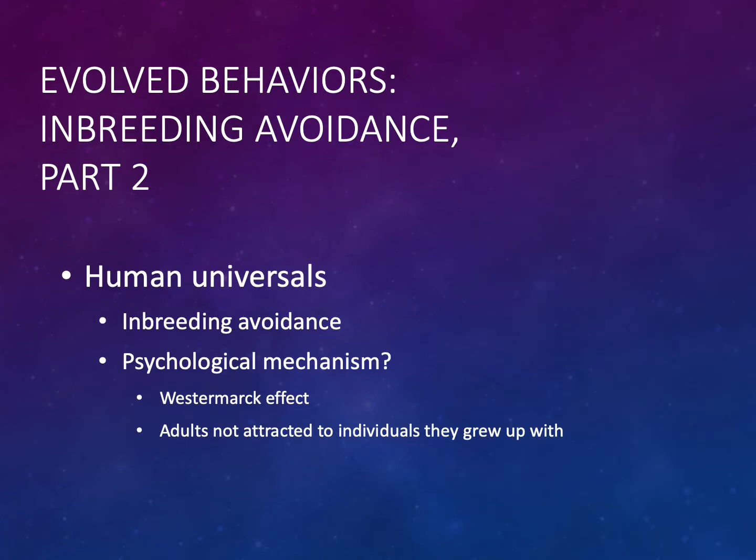Inbreeding avoidance happens not just in chimpanzees, but in humans as well. In the early part of the last century, hundreds of cultural anthropologists studied the lives of different cultures all around the world. What was reported was a tremendous range in how humans live and behave. People ate different things, lived in different structures, and spoke a variety of different languages. Some cultures were polygynous, some were monogamous, and some were polyandrous.